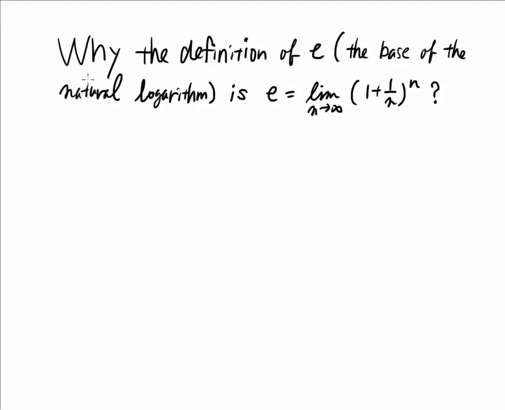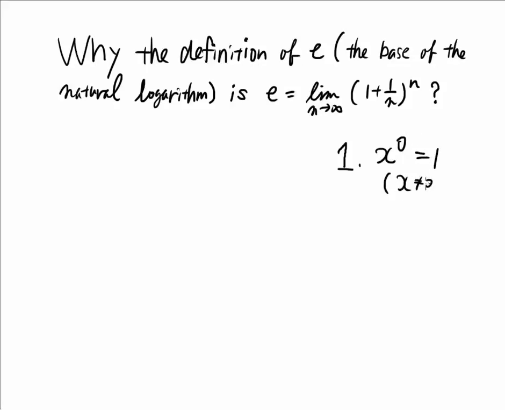In this video, I would like to explain why the definition of e, the base of natural logarithm, is e equals the limit as n goes to infinity of (1 plus 1 over n) to the n. It seems there's no connection between this definition and e, but if you agree with two assumptions, I can show you that. The first assumption is any number x to the 0 is equal to 1.